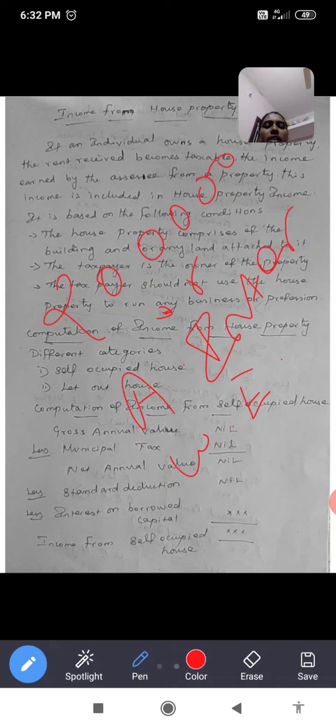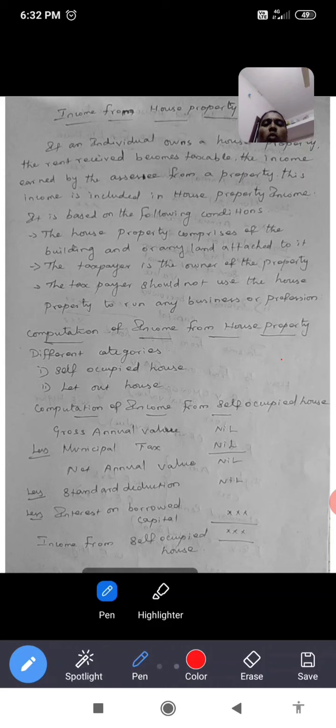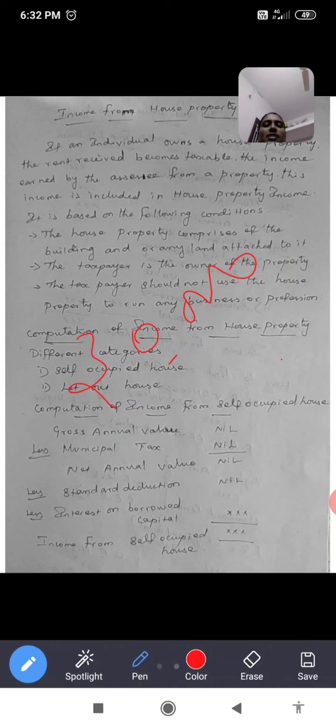If the loan is used for repair or renovation purposes, the Income Tax Act allows only 30,000 or the actual interest, whichever is lower, as a deduction. This condition applies only to a self-occupied house. On that basis, we finally conclude the income from self-occupied house.